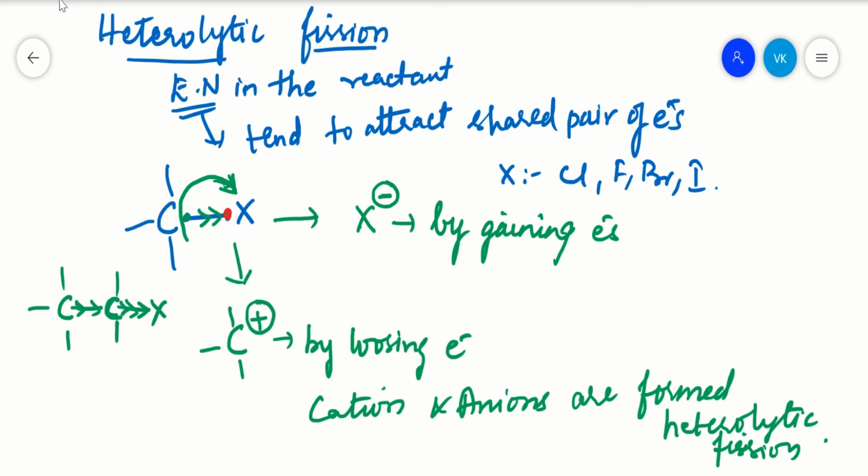There will be more tendency of these electrons to get attracted by your electronegative atom. If there's a bond cleavage between these two, then there will be a formation of carbocation and carbanion along with the electronegative atom, right? So in this way carbocation and carbanion are formed.